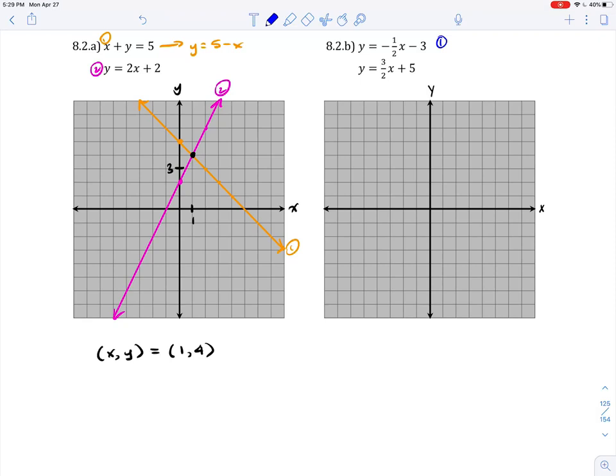Okay, so we have 2 equations. I'm going to graph this top one, which I'm going to call equation 1, first. And it is in slope-intercept form, which is so nice. Our y-intercept is at -3, and then our slope is -1 over 2. So our rise is -1 and our run is 2.